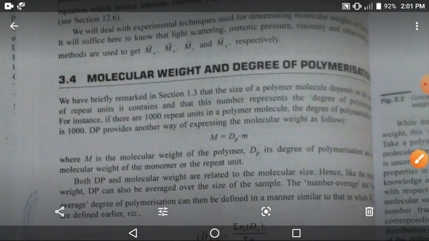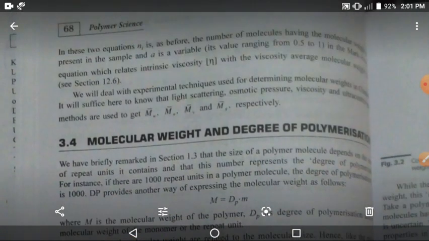Now the continuous section. In this case, two equations. Ni is the number of molecules having the molecular weight Mi present in the sample. A is a variable. Its value ranges from 0.5 to 1. For which one? Number average molecular weight and viscosity average molecular weight. This equation relates the intrinsic viscosity with the viscosity average molecular weight. Section is 12.6.